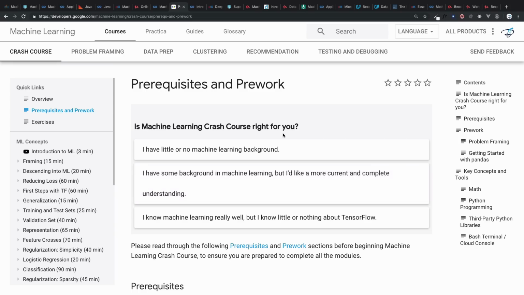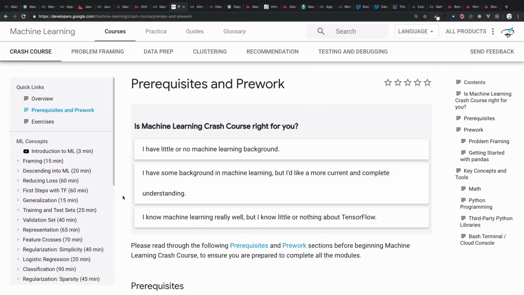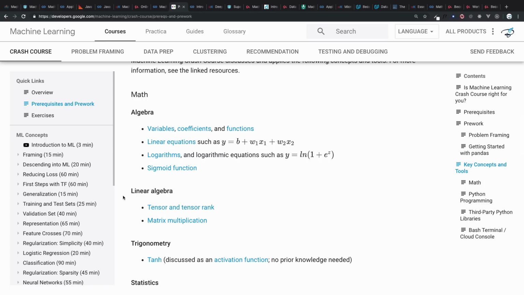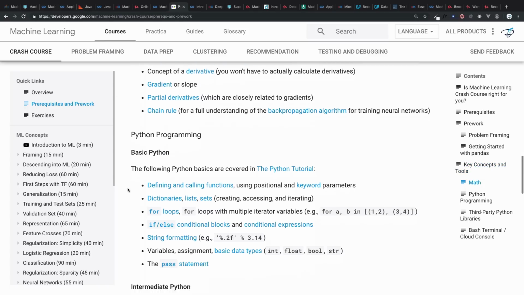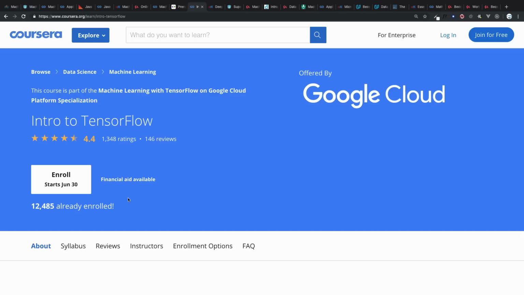Then comes a Google course. Yes, Google also has a free course here, and because this is Google, they are going to explain machine learning using their own TensorFlow tool. So first steps with TensorFlow, a 60-minute video which is going to explain how you can use TensorFlow. So here are the things you can learn from the Google website, developers.google.com. So algebra, maths, and then basic Python, then tools related to machine learning. One more thing from Coursera is here.